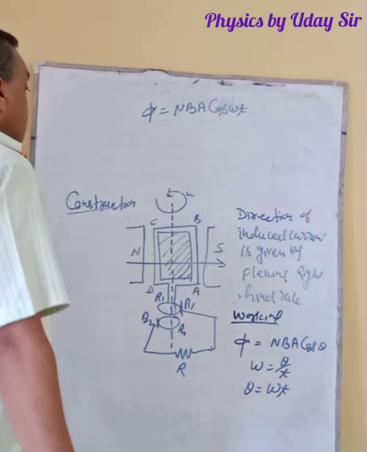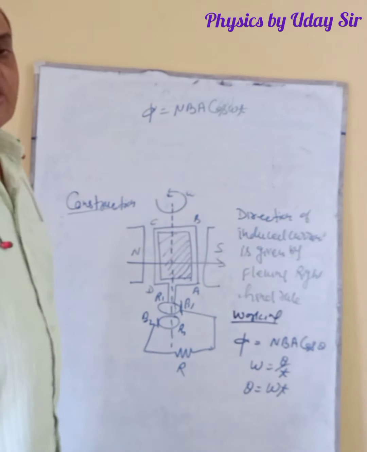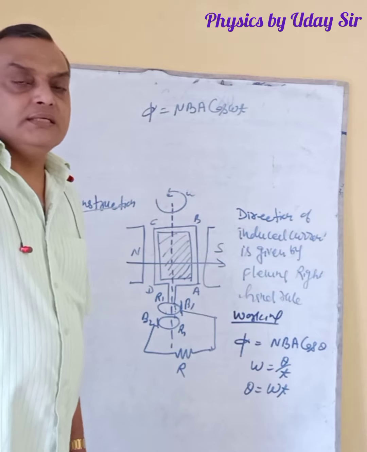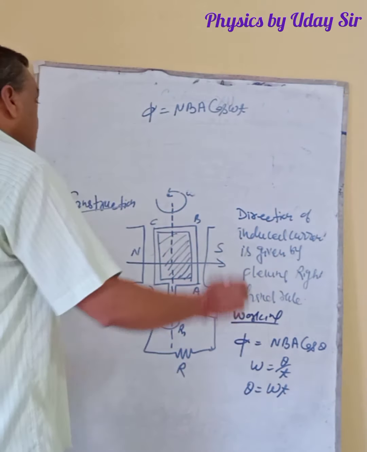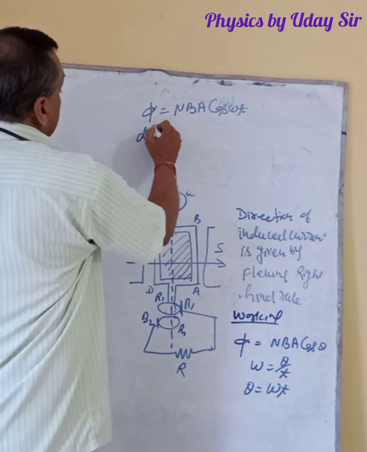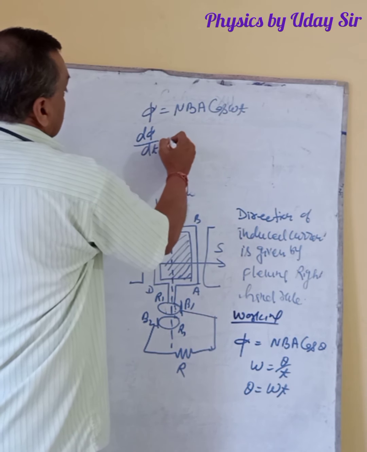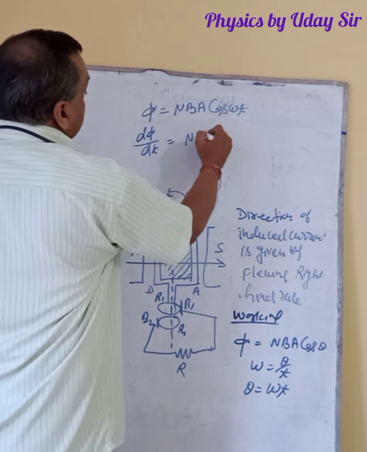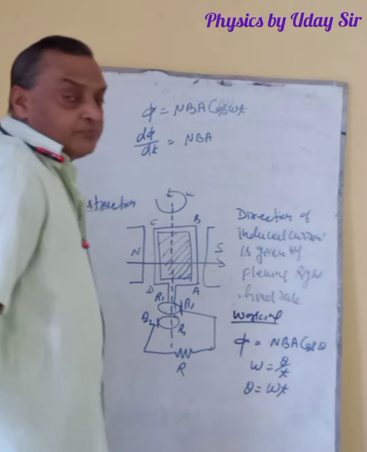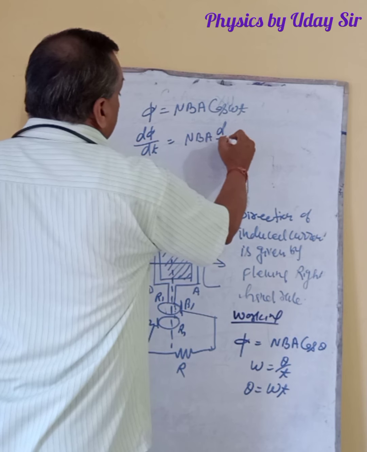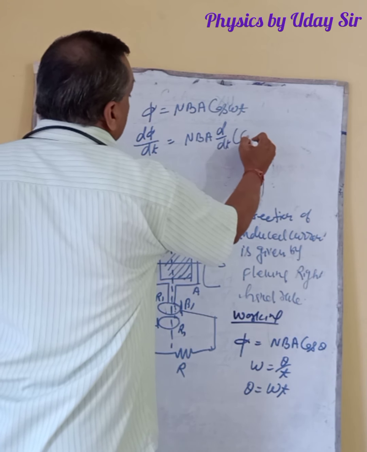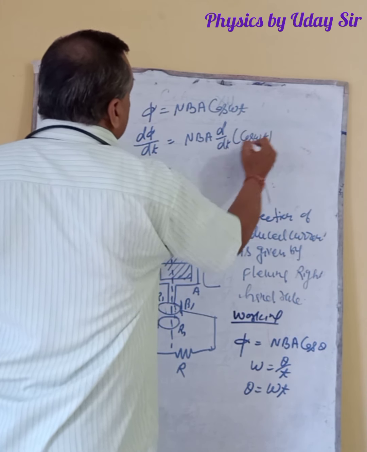Now apply Faraday's law, because Faraday's law of EMI says E is equal to d phi by dt. So first of all, you have to differentiate it. The d phi by dt is equal to N B A, and we have to differentiate with respect to time. So that is d by dt of cos omega t.